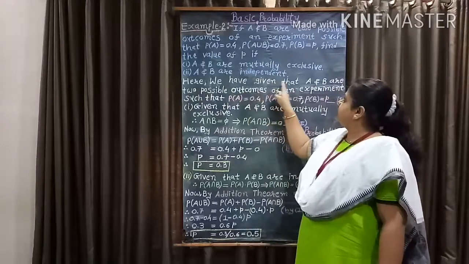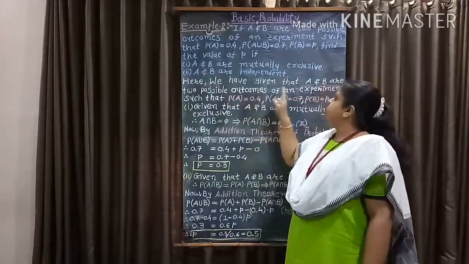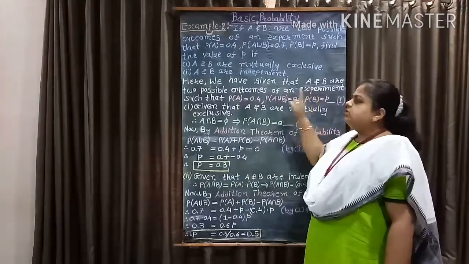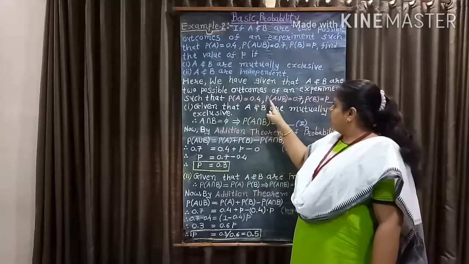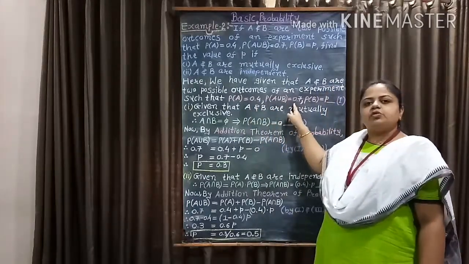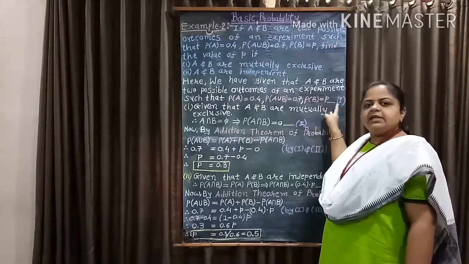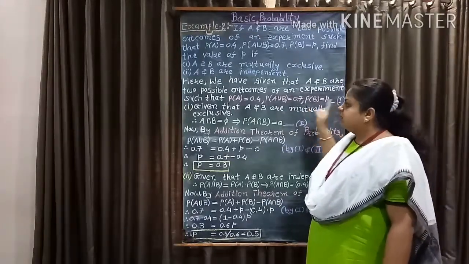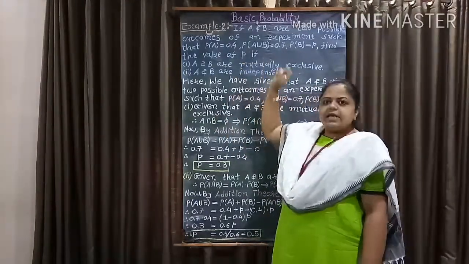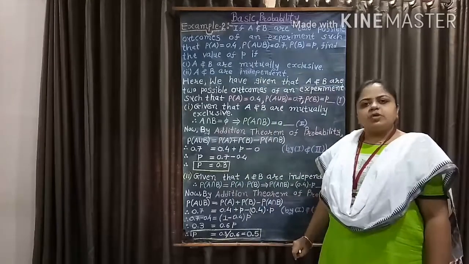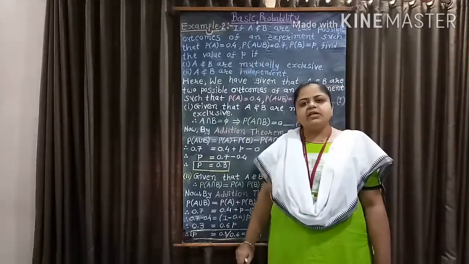Here we have been given that A and B are two possible outcomes of an experiment such that probability of A equal to 0.4, probability of A union B equal to 0.7 and probability of B equal to P. Call this equation number 1. We have to find the value of P if A and B are mutually exclusive and if A and B are independent events.